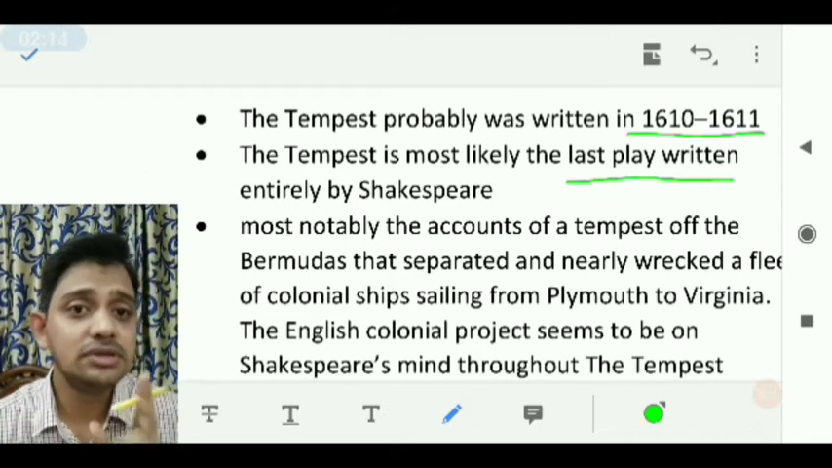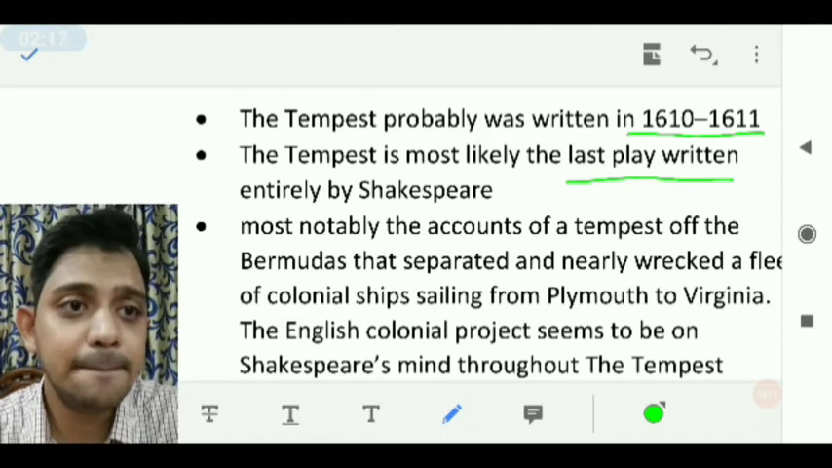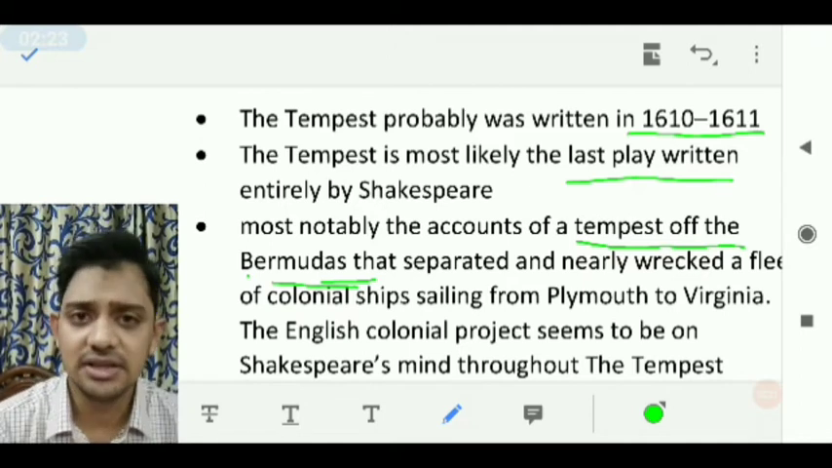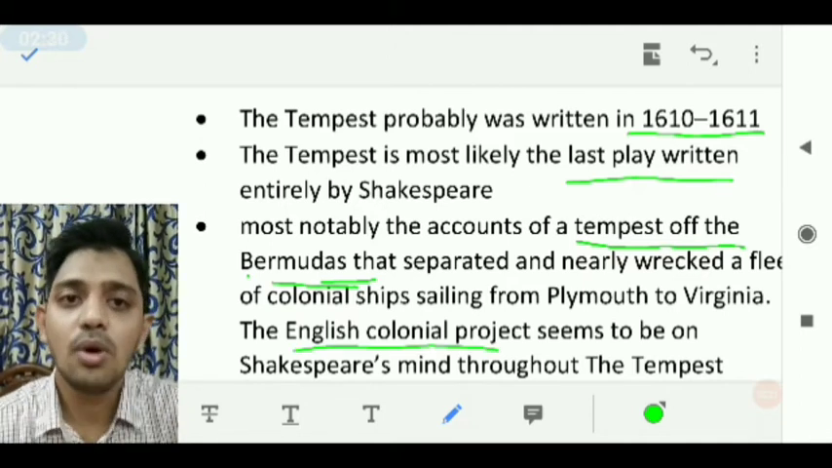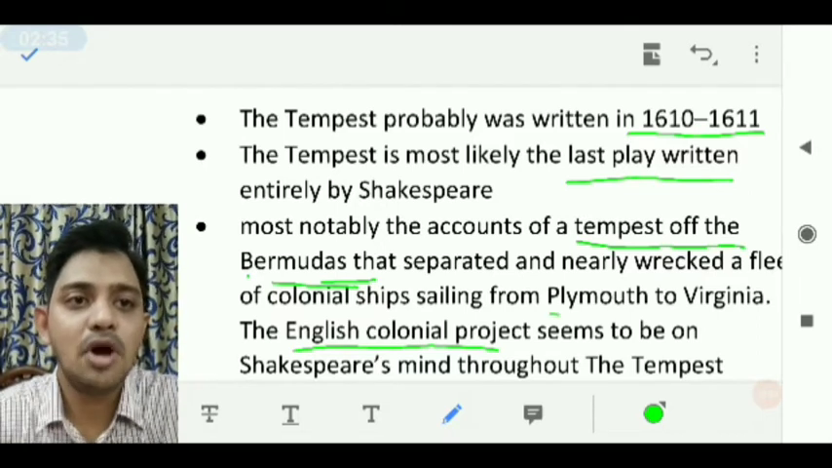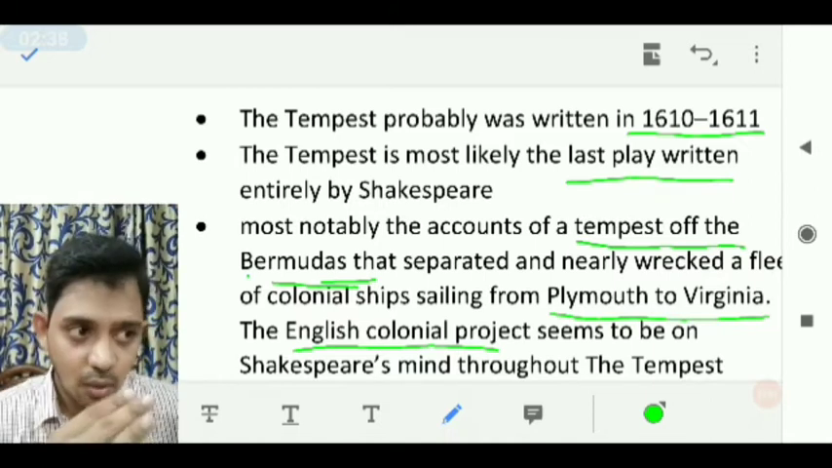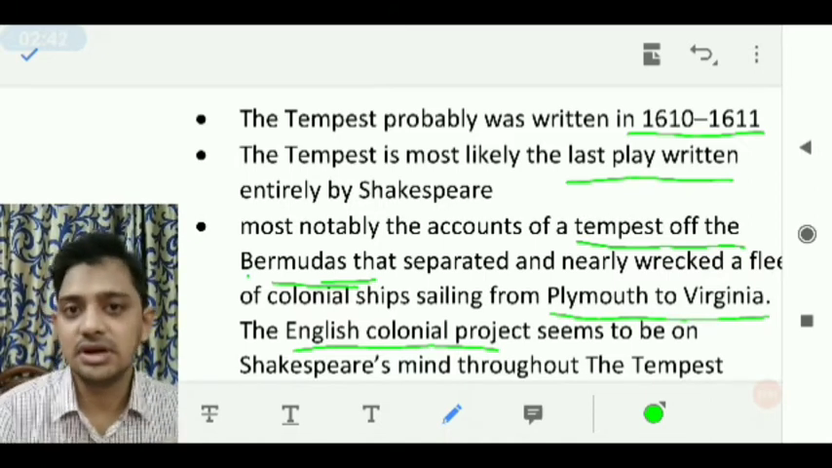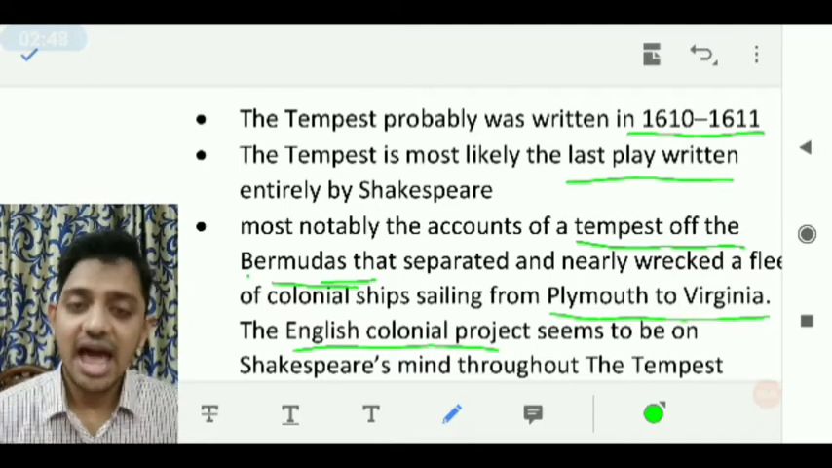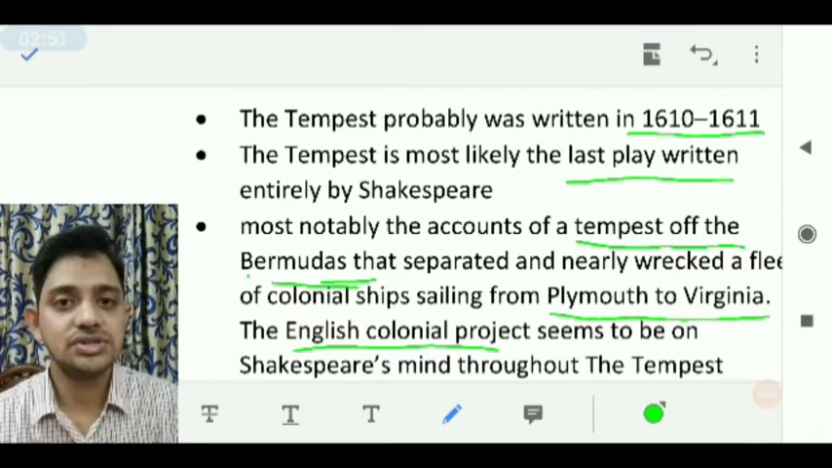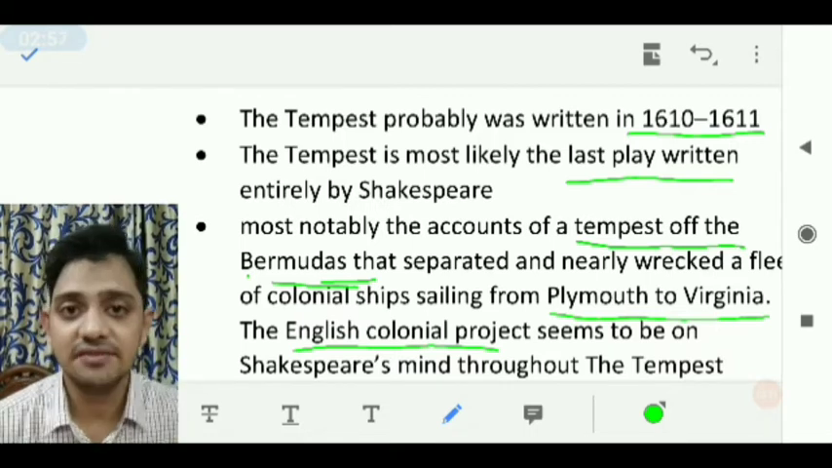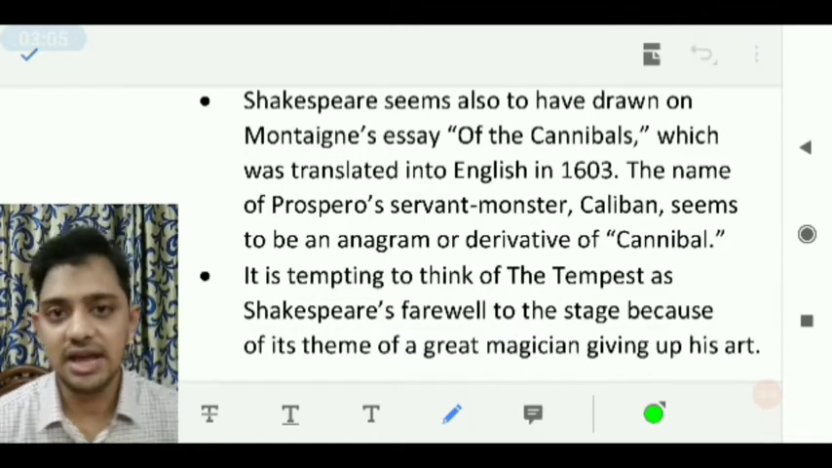Even the most important thing about this play is this one, the Tempest of Bermudas. You know Bermuda Triangle, you all know very well what the Bermuda Triangle is. So what happened here once was that one of the English colonial ships was sailing from Plymouth to Virginia, and while crossing the Bermuda Triangle, it got miscarried, it was wrecked. And that was a great loss for the English. That was in the mind of Shakespeare when he wrote this play, and that's why he gave the name The Tempest. This is also a very important and interesting thing to know.